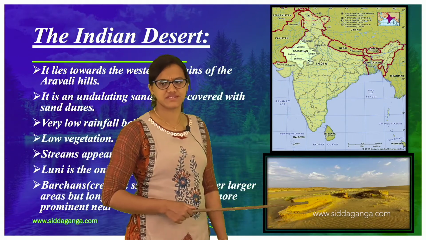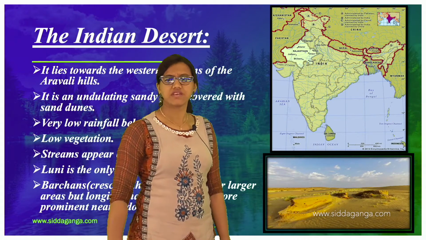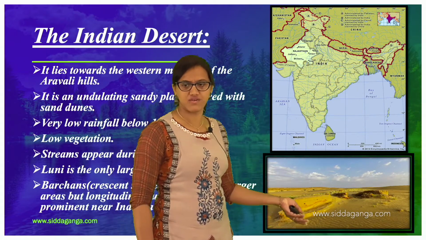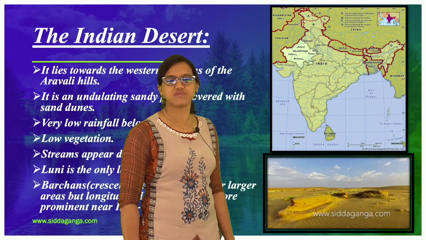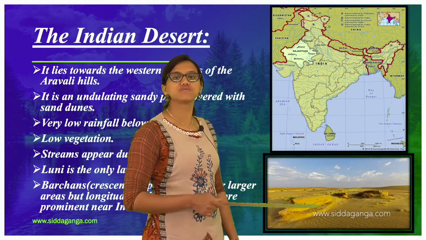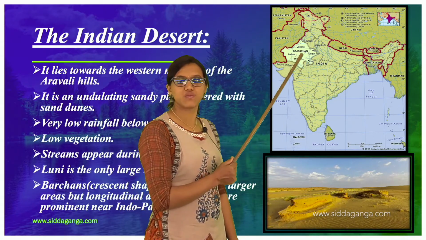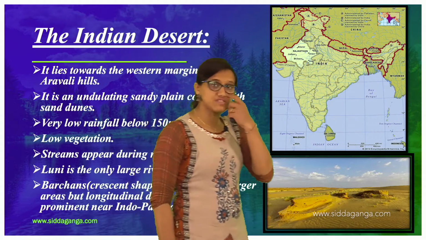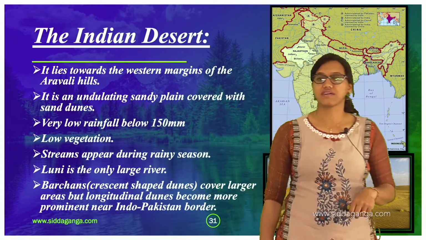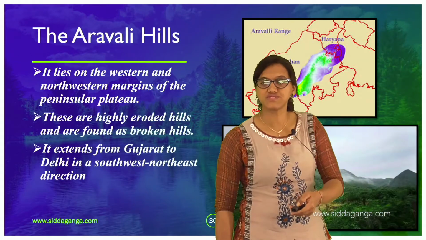You might have seen it everywhere, maybe even in Saudi, you can find almost the same thing. So here, the Indian desert lies towards the western margins of the Aravalli Hills.